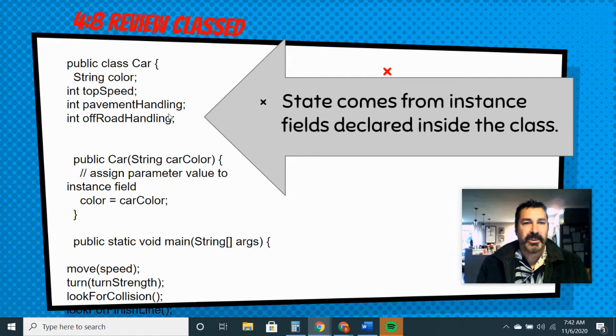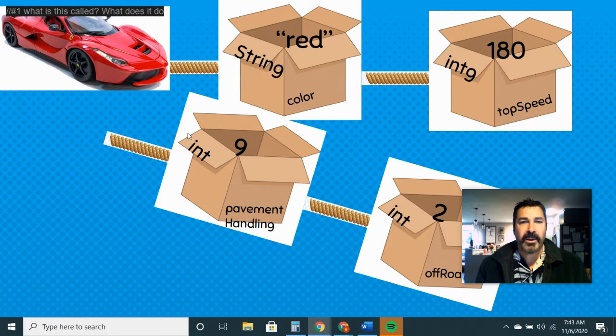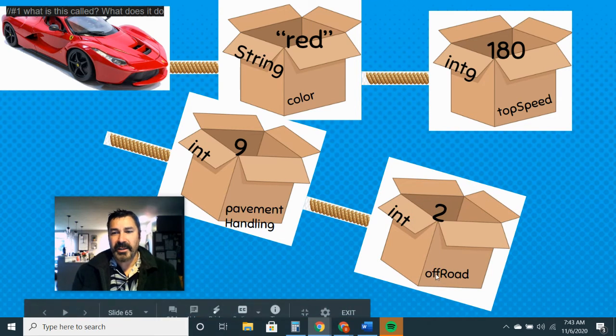Okay, so the states are the same thing as the instance variables. So you have the color, the top speed, the handling on pavement, the handling off-road. Those are the things that define the cars and make each car a little bit different from the other car. So if you had two different cars, one would have a state of being red. One would have a top speed of 180, a 9 out of 10 on pavement handling, and a 2 out of 10 on off-road handling.